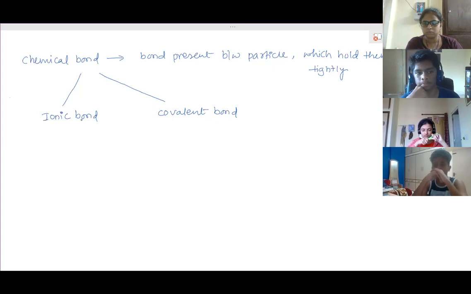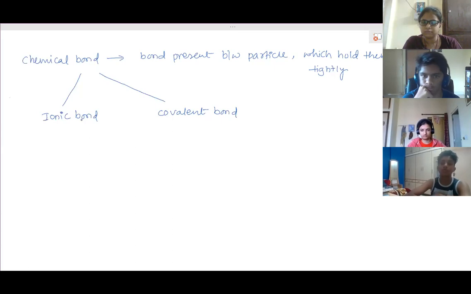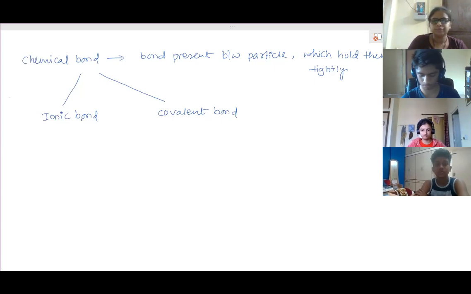So that bond is called an ionic bond. This is the bond between ions. Therefore, an ionic bond is the force of attraction between the ions which holds them together strongly. Clear?